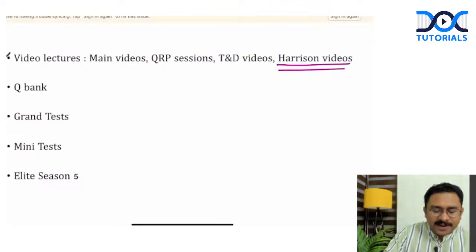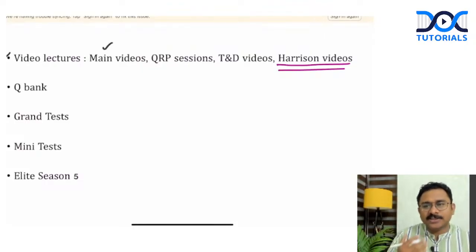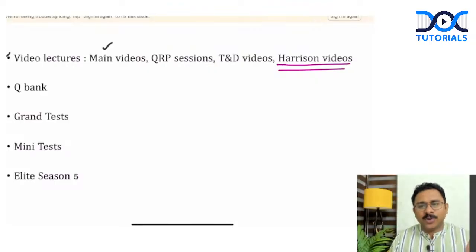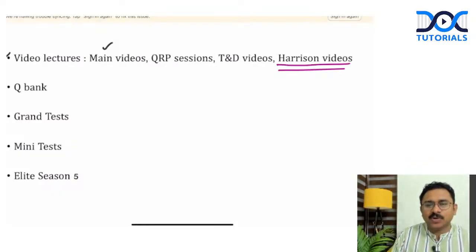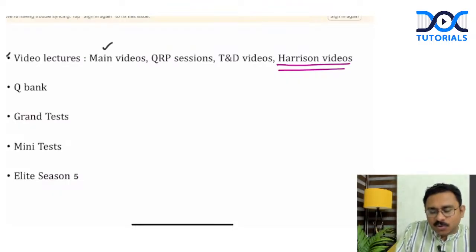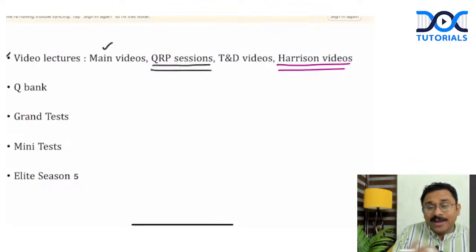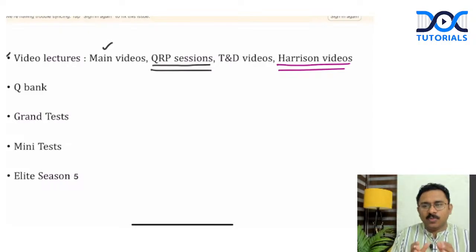For such a candidate, you can start off with the main videos because you have time at your disposal. You can finish the main videos, and you can revise them a couple of times. Yes, you have time. But what if you have a busy practice? In that case, what I would suggest is that you go through the QRP, that is the quick revision program videos, which are more concise, crisp videos of each subject. That would actually save a lot of time.